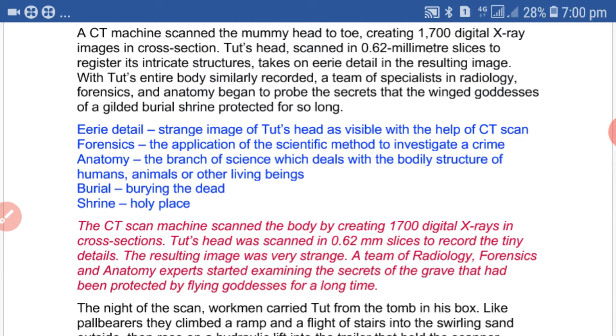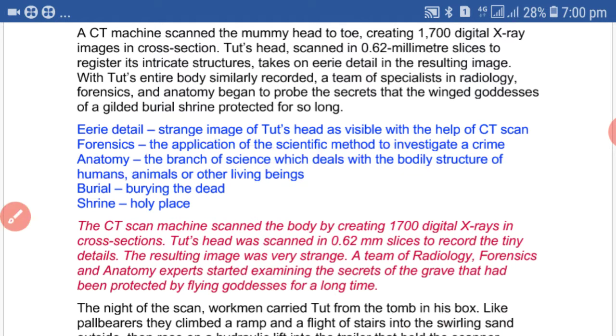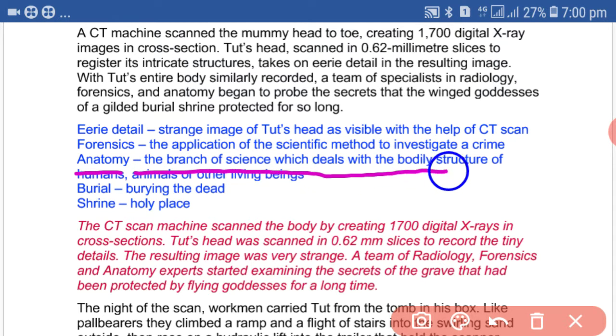If we talk about forensics, that means the application of the scientific method of investigating a crime. And if we talk about anatomy, that means the branch of science which deals with the body structure of human, animal or other living beings.